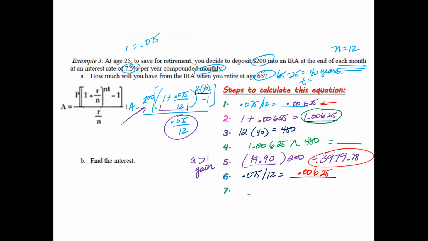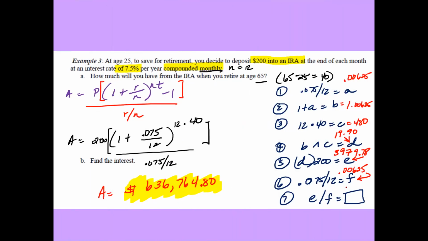Now you're going to divide these two numbers together. And what do you get once you divide them together? Take a look at this. $636,764.80. And that is how much you get back. But you got to remember step B, find the interest. Interest is how much you get back because you're also putting $200 each month. So we have to go ahead and calculate that piece as well.